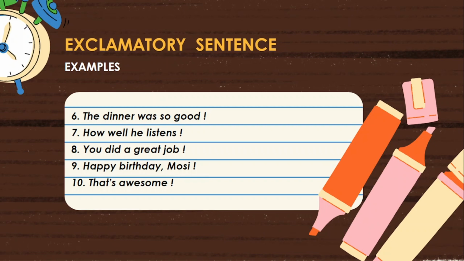By seeing all these examples, what do we understand? To call a sentence as an exclamatory sentence, it must have two features. One, it must express a sudden and a strong feeling. Two, it must end with an exclamation mark.